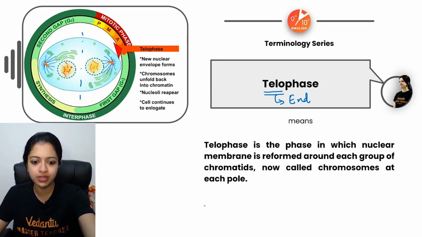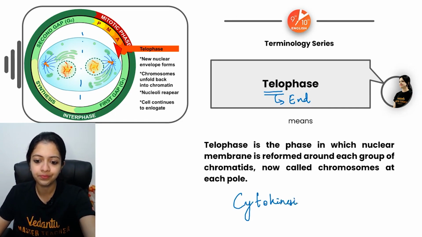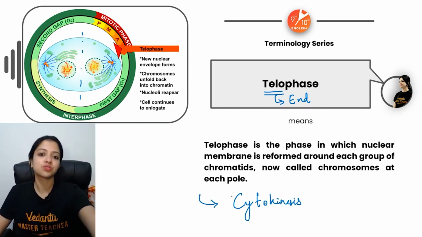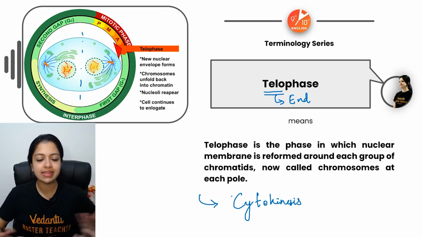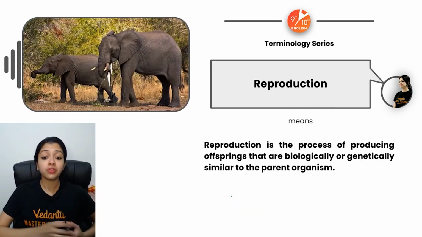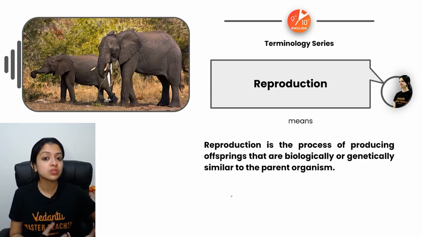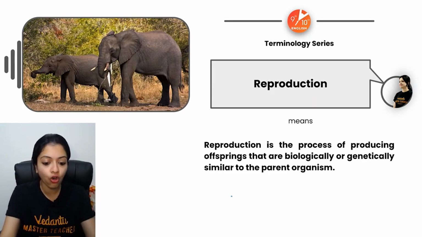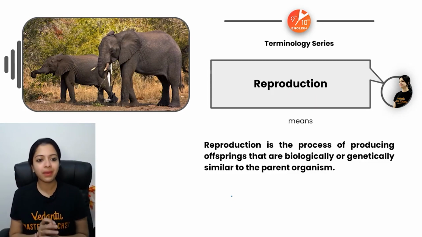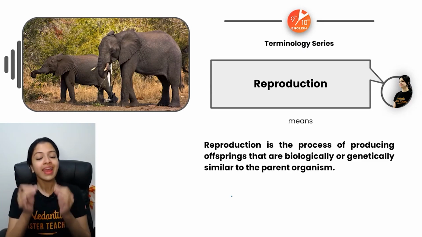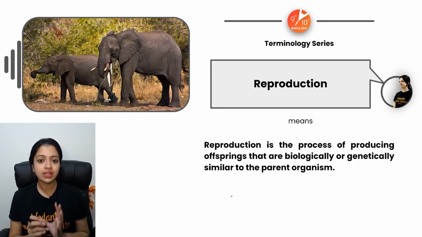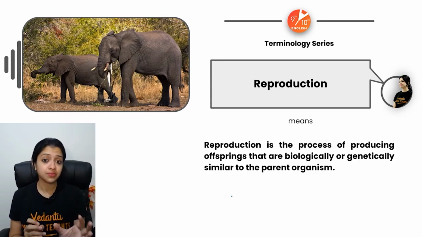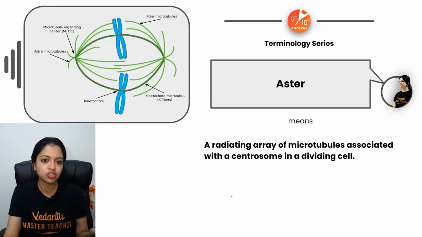I've told you already what cytokinesis is: the splitting of the cytoplasm. Now, what is reproduction? It's the process of producing offspring which are biologically or genetically similar to the parent organism. This can be either asexual or sexual. In this chapter, we majorly talk about the kinds of cell division, because that's the core of reproduction. Without cell division, reproduction cannot occur.